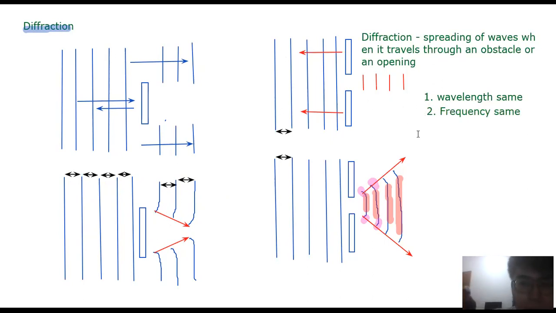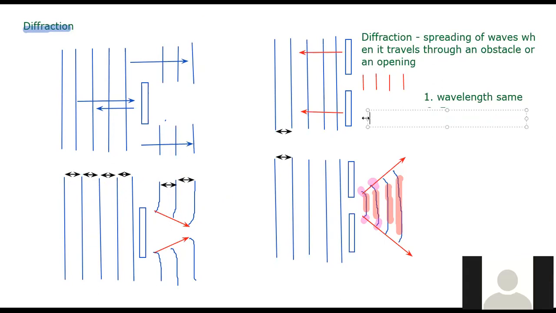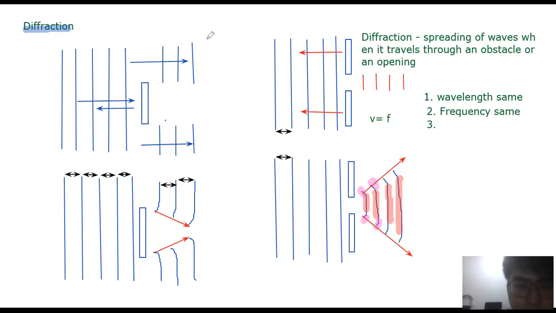Now, so the wavelength and frequency are the same. What else? The third one is the speed. In waves, the formula to calculate speed is v = f lambda, right? So if your frequency is the same and your wavelength lambda is also the same, then your speed is also the same. Okay, so the speed is the same also.